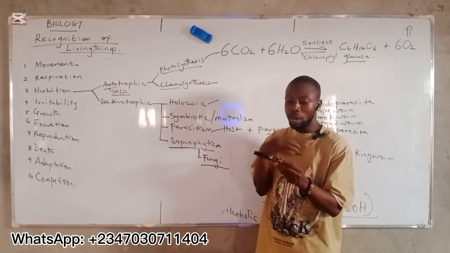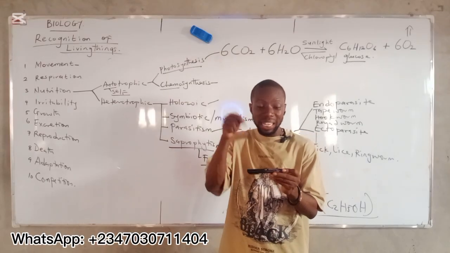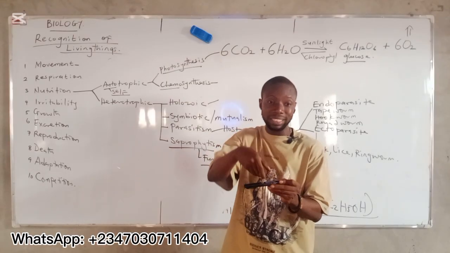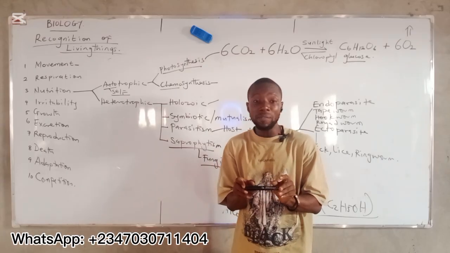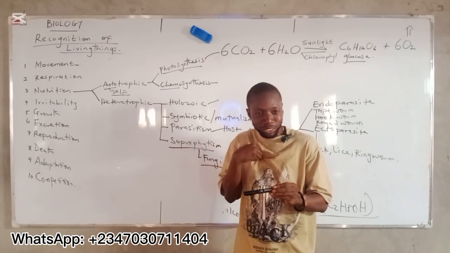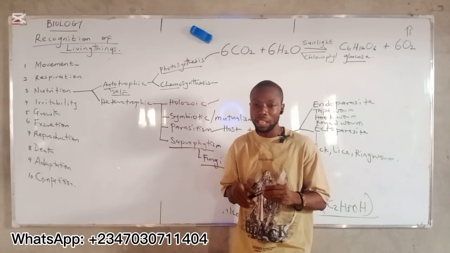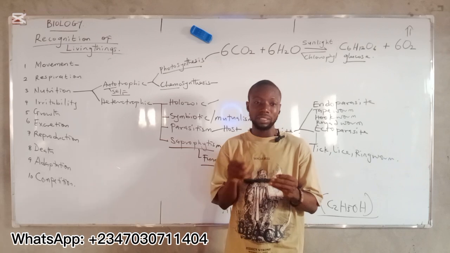All right? Fungi secrete digestive enzyme on the food so that the digestive enzyme will digest that food outside the body. Then after digestion, the food will be converted to nutrients. I will start to absorb these nutrients into my body. You understand? If you look at the whole process, digestion takes place outside the body.